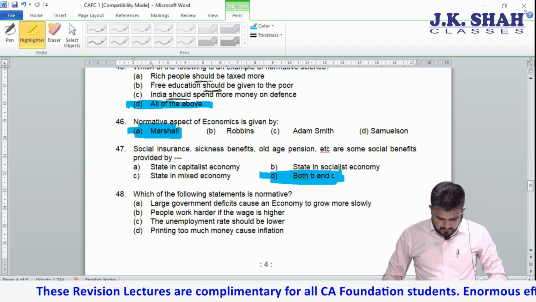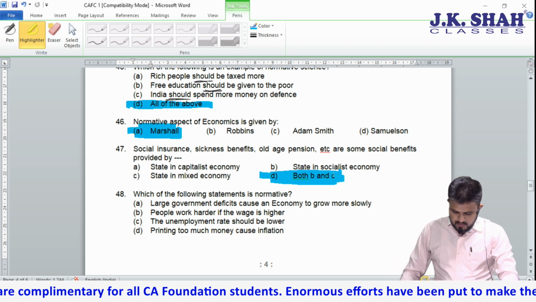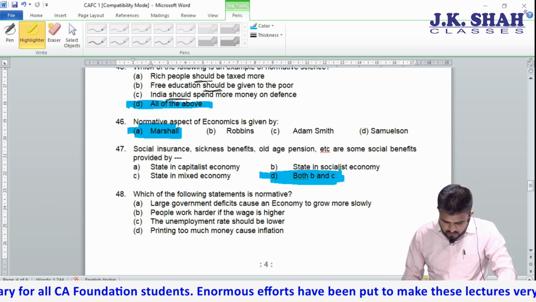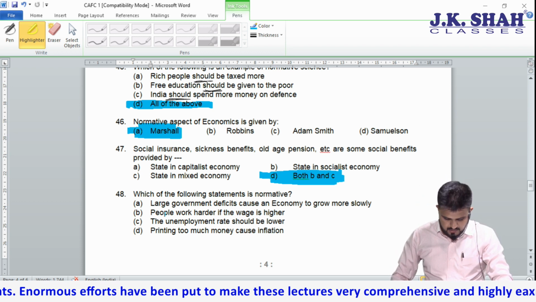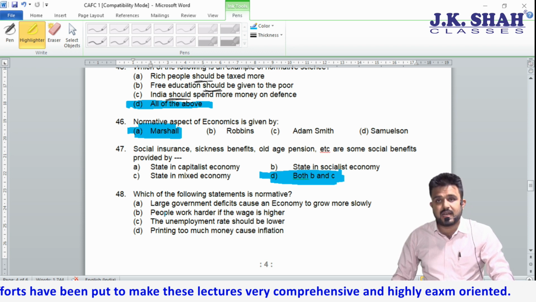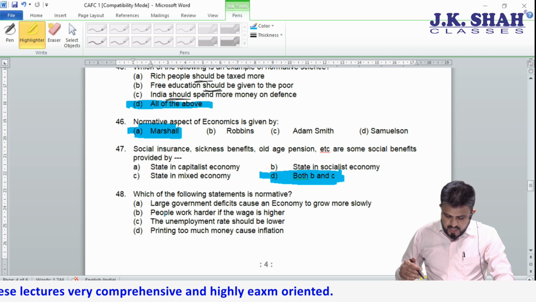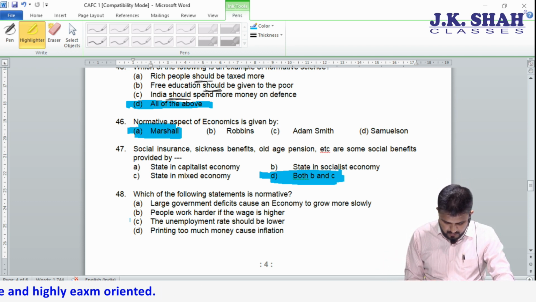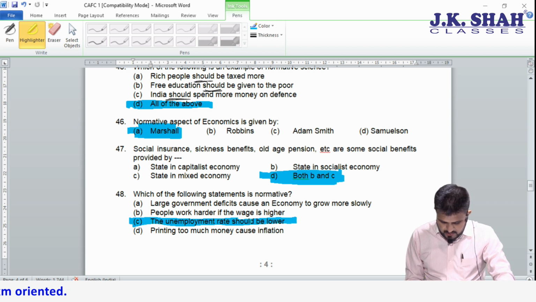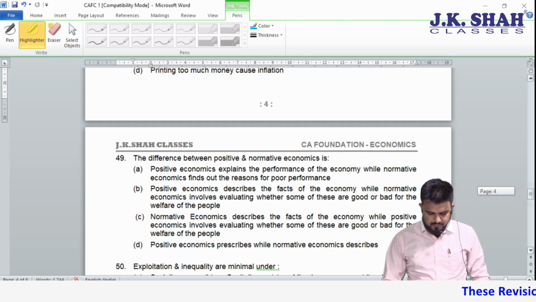48. Which of the following statements is normative? In A, large government deficits cause an economy to grow more slowly. This is a positive science. People work harder if wages are higher. Positive science. Unemployment rate should be lower. The word is back: should. Correct answer is C. Should be lower.